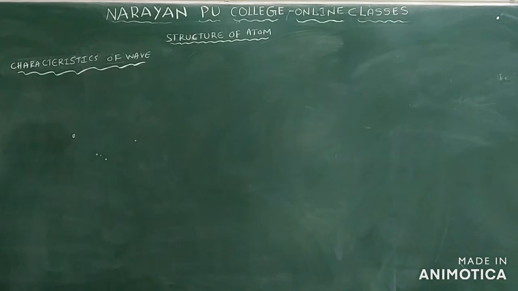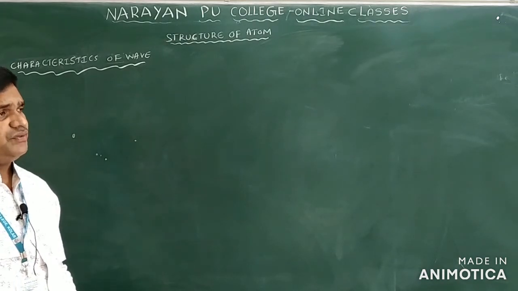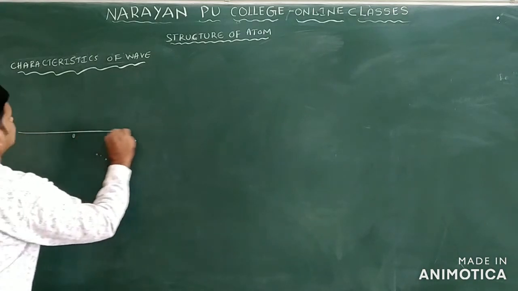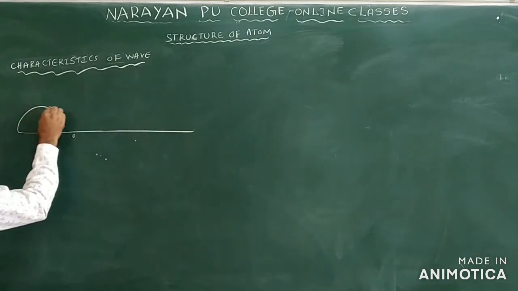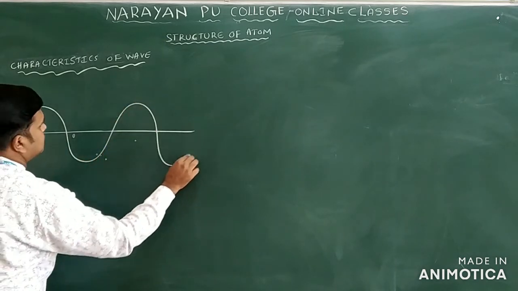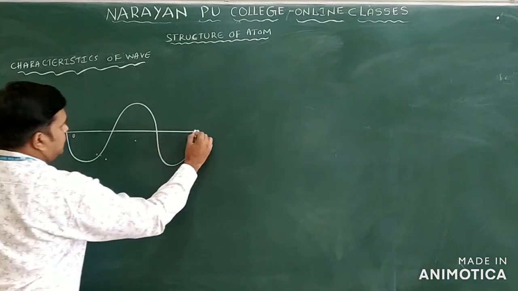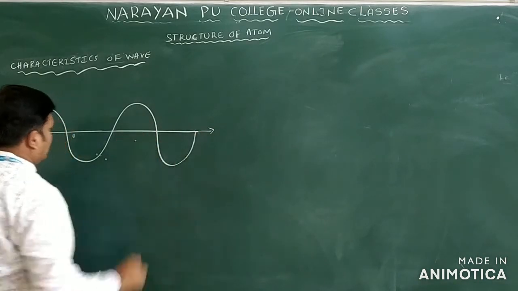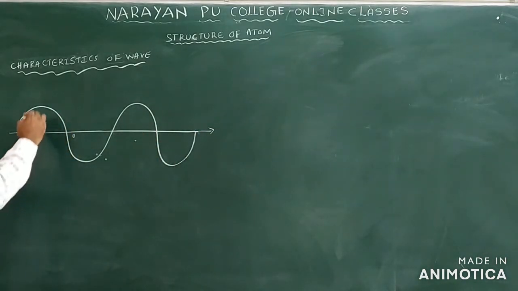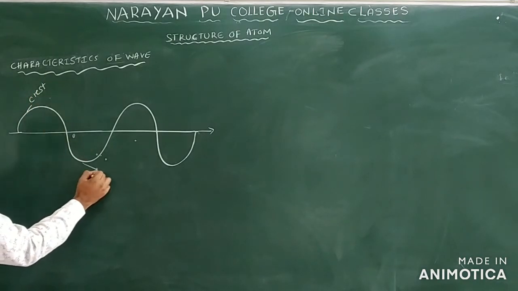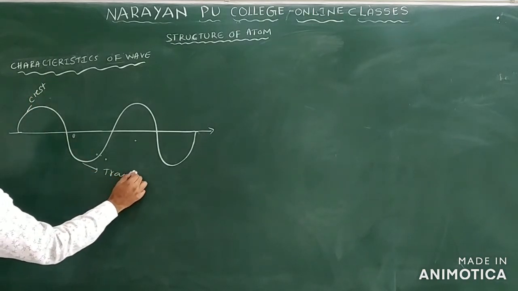The next concept is the characteristics of a wave. Generally, what characteristics does a wave contain? Imagine this is a wave. This is called a crest and this is called a trough.